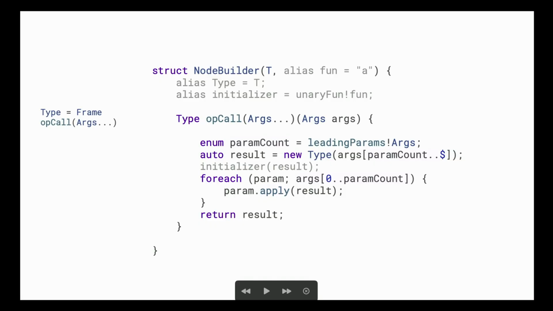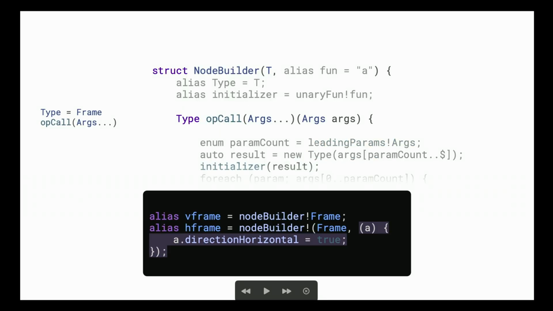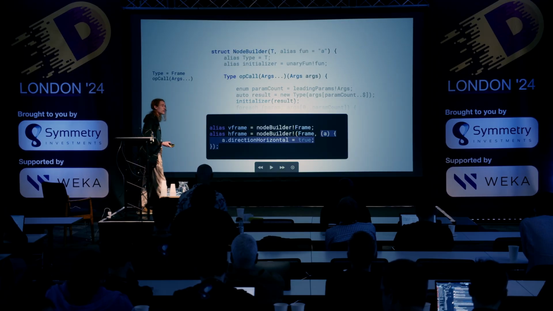Now, to finish our job, we are going to pass all the parameters after the line that define our content and pass them into the constructor. The remaining parameters, the ones before the line, are going to be our node parameters, so we are going to call the apply method on the resulting node. And also, in case we have a variant like HFrame, we are going to call the function that we've passed into the second parameter, if this was 1, in order to make sure it creates the right variant. Like in this case, a direction horizontal for a horizontal frame. And that really is it.